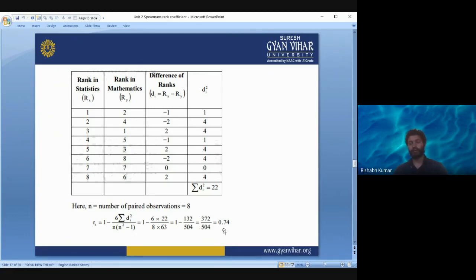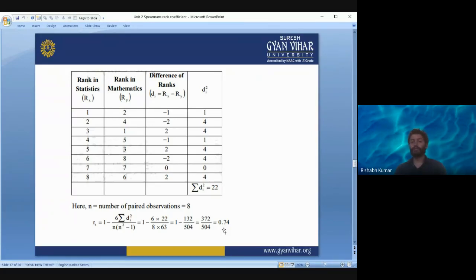So the correlation coefficient is 0.74. What was the classification of correlation coefficient? If your correlation coefficient is between 0.7 and 1, or between minus 0.7 and minus 1, then the relationship is strong. But if your correlation coefficient is between 0.3 to 0.7 or minus 0.3 to minus 0.7, then the correlation is moderate. And if your values of correlation coefficient are between 0 to 0.3 or 0 to minus 0.3, then you have weak correlation.